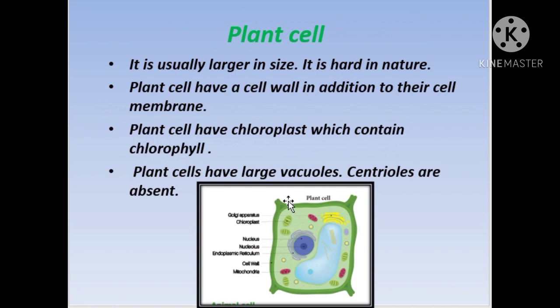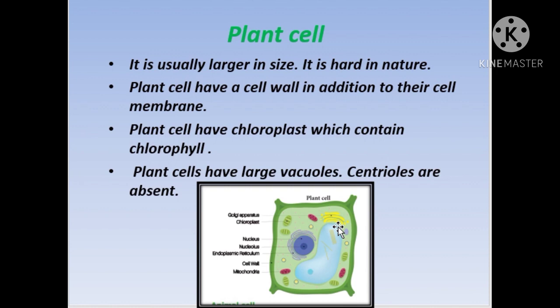A plant cell is usually larger in size and has a cell wall in addition to the cell membrane. And what is the main important function of the cell wall? Protection. The plants also have a chloroplast.